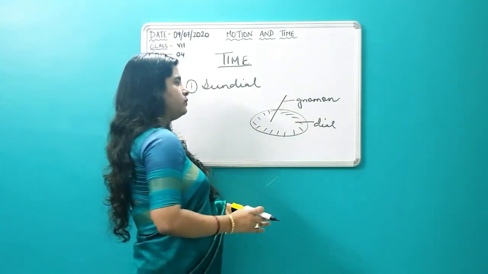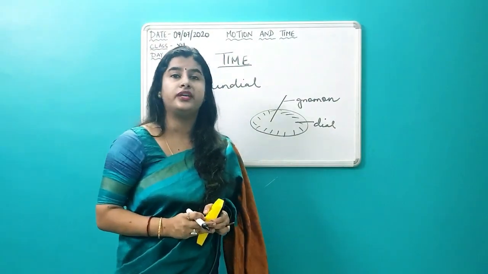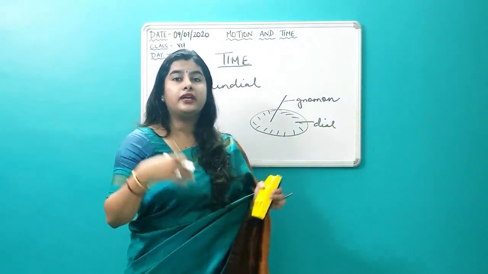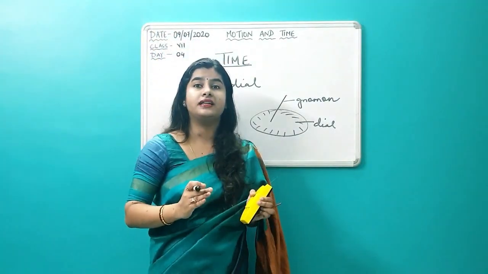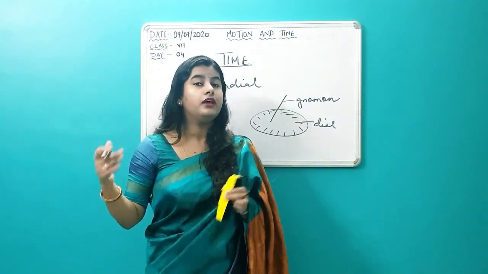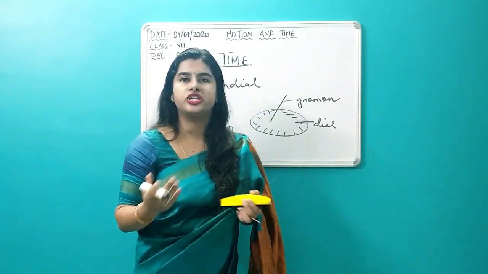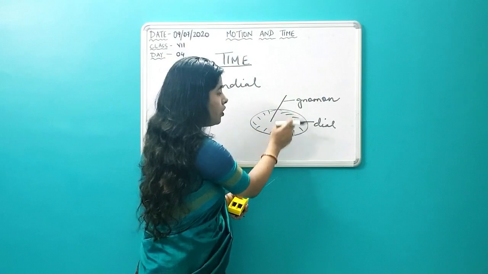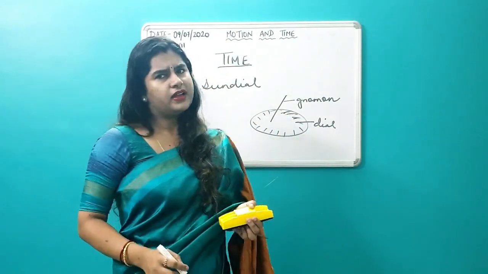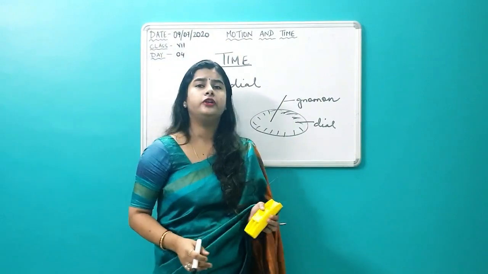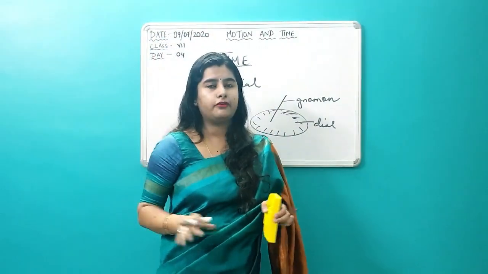One disadvantage was there, that this sundial could be used only during the daytime by looking at the apparent position of the sun in the sky, because as the sun changed its position in the sky, the shadow of this needle also used to change. It used to cast the shadow on the dial, and that is how hour was measured. Understood? You don't have to go into the details of all these things. Just a little bit of concept is well enough.